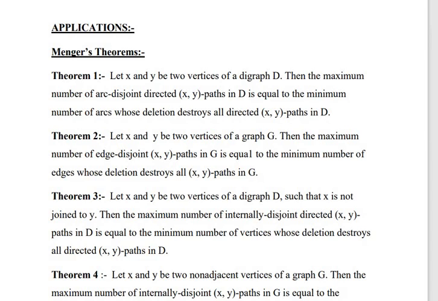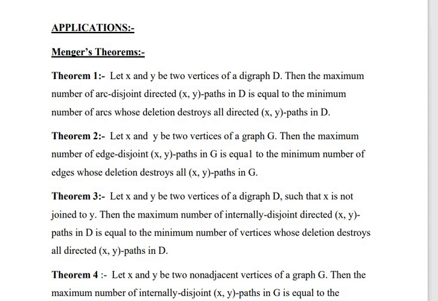The second theorem is: let X and Y be two vertices of a graph G. Then the maximum number of edge disjoint XY paths in G is equal to the minimum number of edges whose deletion destroys all XY paths in G.